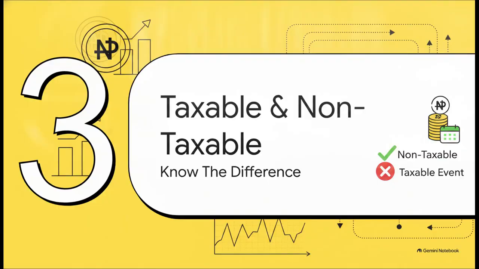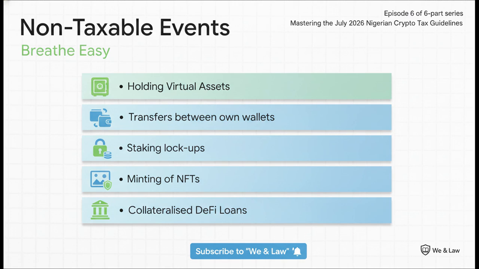Section 3, taxable versus non-taxable events. Let's kick this off with some good news. Here is your breathe easy list of non-taxable events. First off, simply holding virtual assets. Even if your Bitcoin goes to the moon and you have these massive unrealized gains, it is not taxed until you actually sell. Moving crypto between your own wallets, totally fine, no tax, as long as the beneficial ownership doesn't change. Staking lockups are also completely safe.